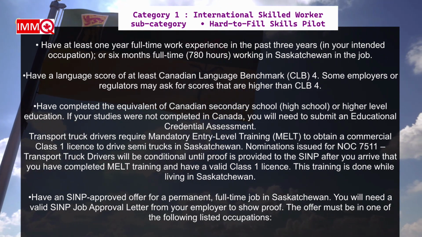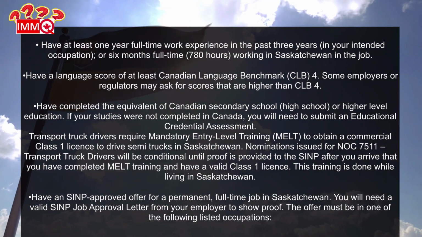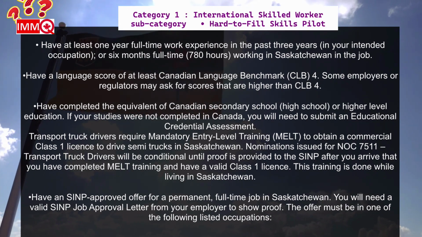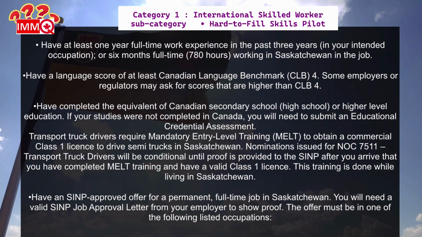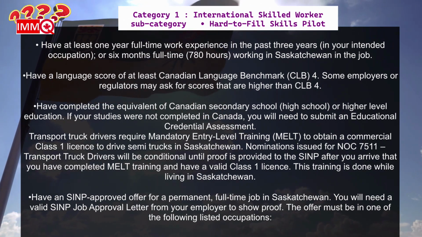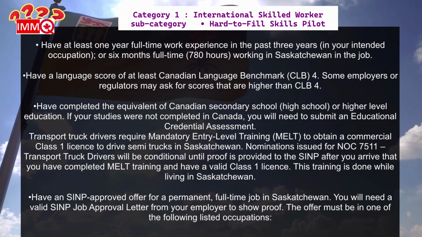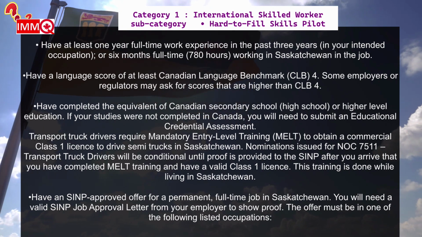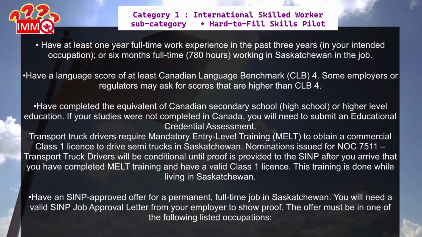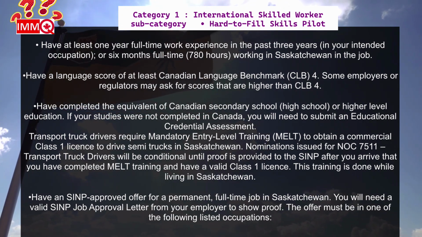Transport truck drivers require mandatory entry-level training, MELT, to obtain a commercial Class 1 license to drive semi-trucks in Saskatchewan. Nominations issued for NOC 7511, transport truck drivers, will be conditional until proof is provided to the SNP after you arrive that you have completed MELT training and have a valid Class 1 license. This training is done while living in Saskatchewan.